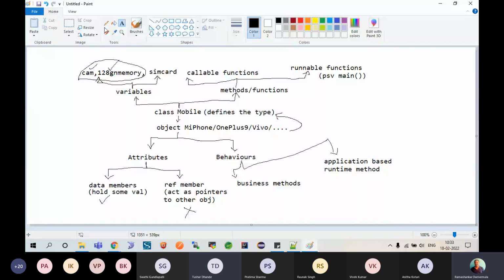Okay, so the difference is because with one definition called mobile, we actually can get many copies at runtime which are working as a type mobile. Am I clear? So one definition leads to many implementations. That is the core agenda of Java. Whenever you work with not just Java, OOPS based things, one definition to many implementations. Am I clear? So this is what it is, class and object. But how will these objects communicate with each other basically?